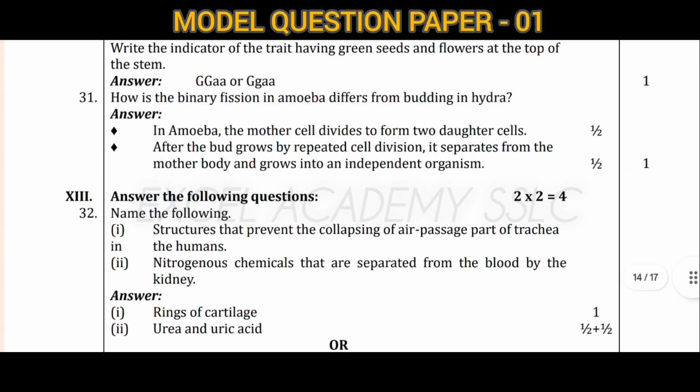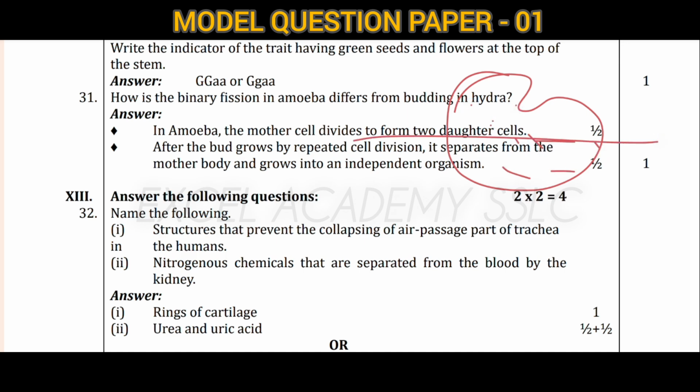How does binary fission in amoeba differ from budding in hydra? First of all, in amoeba the mother cell will divide to form two daughter cells. If this is an amoeba, it will cut in half, means divide into two parts. After that it forms two daughter cells. In hydra, the bud grows by repeated cell division, separates from the mother body and grows into an independent organism.